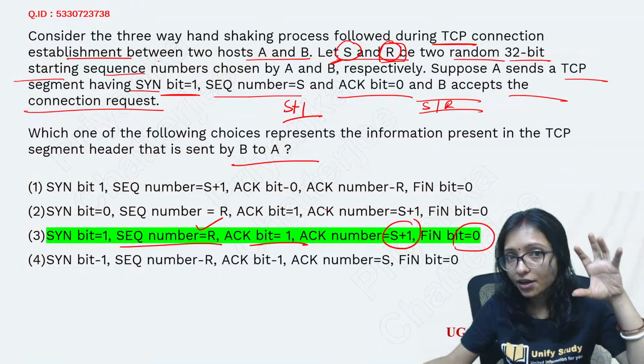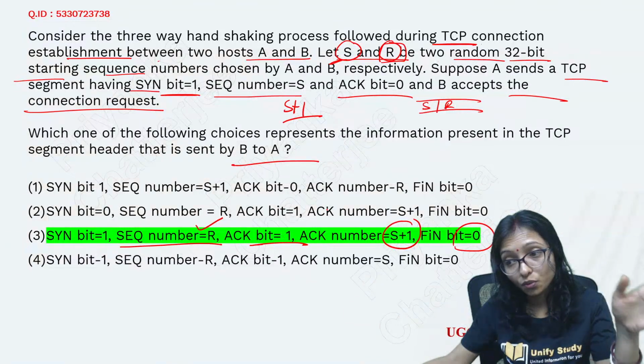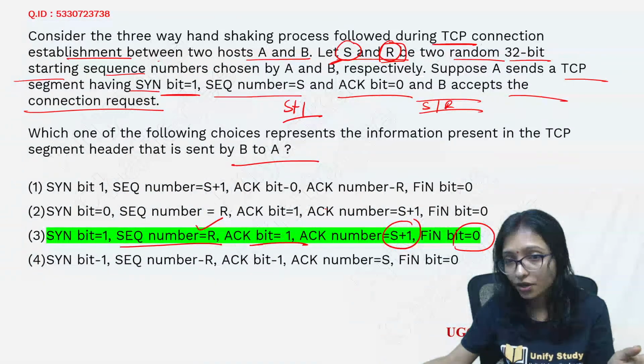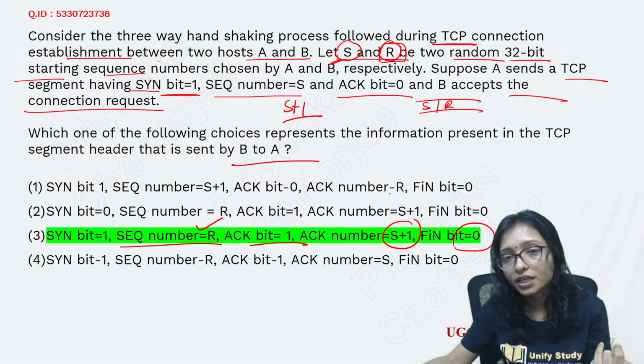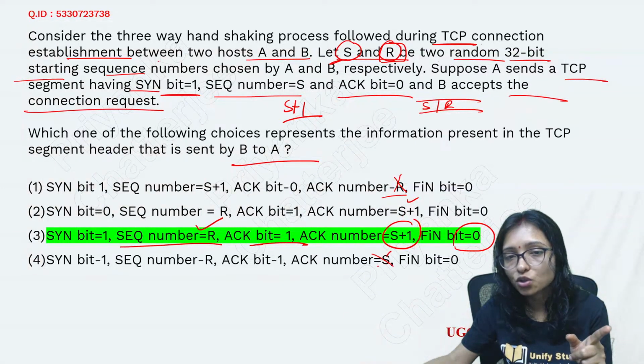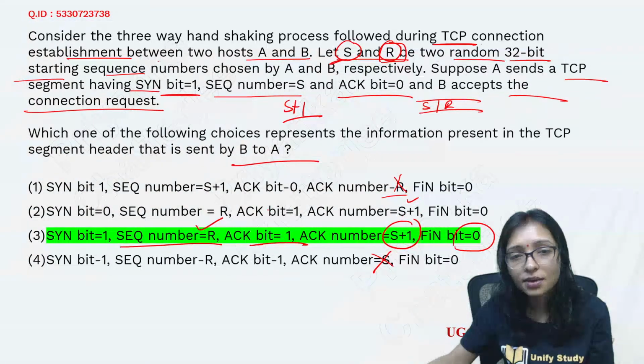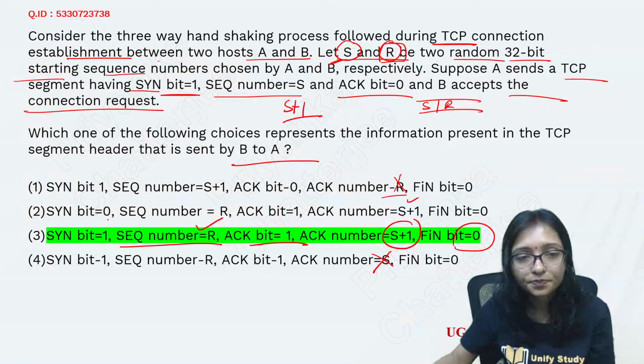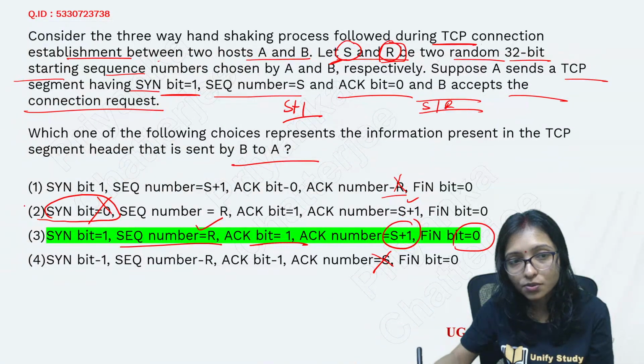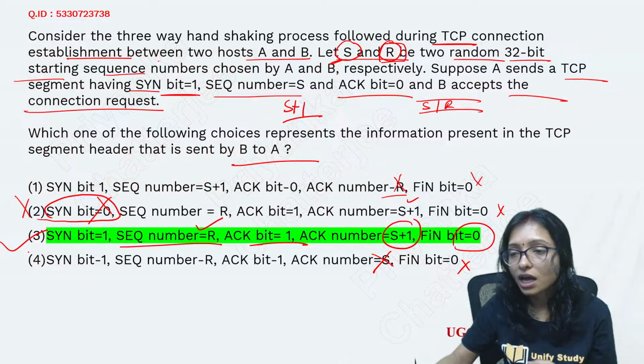This is a very conceptual question. What is happening? Why are these not your answer? I hope you can understand. Acknowledgement number is not R at all, it can be S plus 1. Here it is not S. But what is the problem here? The problem is that the synchronization bit is given as 0; it will also be 1. That's why this option is wrong, and all the other options you can also eliminate. And this is your answer.